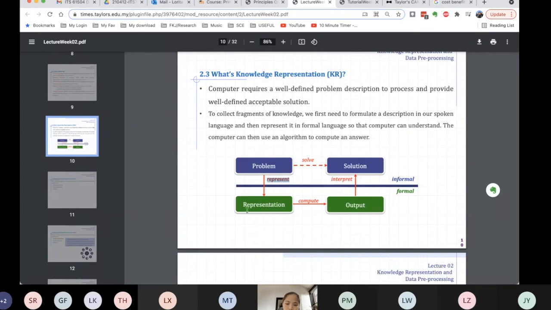Then when the computer can understand the data, only then can it compute, and come up with the predictions of whether it is going to rain or not. So based on our example with the humidity and the temperature given, there's the output here, maybe a certain graph, and we are going to interpret it, and only then can we get the solutions. So that's how we are going to use knowledge representation for our machine learning and how to solve it to come up with solutions.